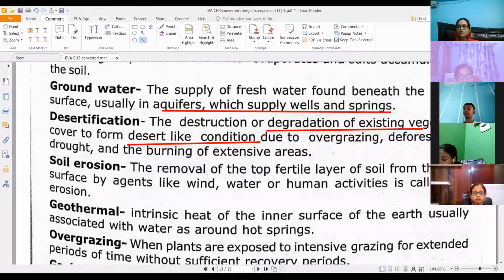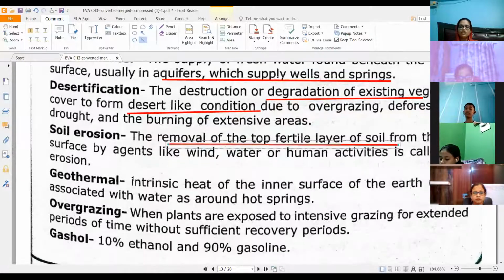Then soil erosion, removal of top layer of soil which is rich in humus, that is referred to as soil erosion. Then geothermal refers to the heat that is present inside the earth. This is associated with water, like you have hot springs or geysers, a break in the earth's surface and hot water coming out from it, that is being referred to over here.